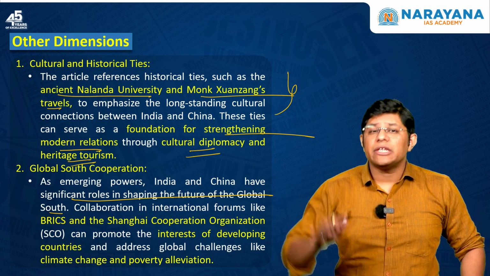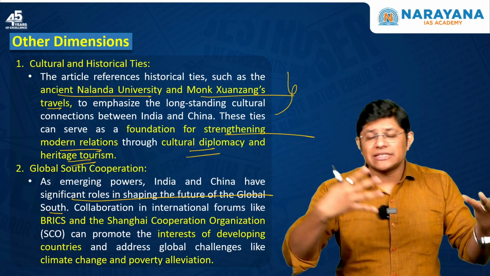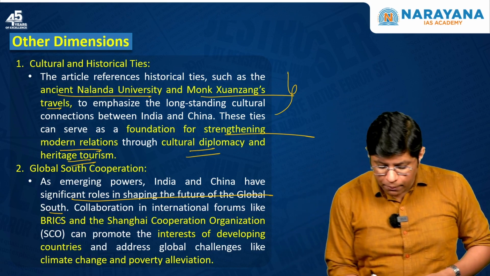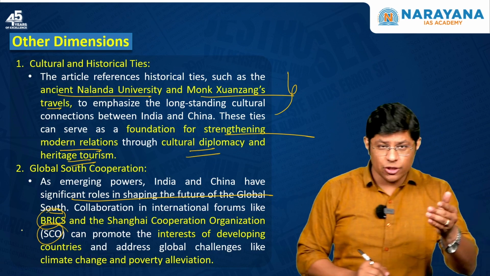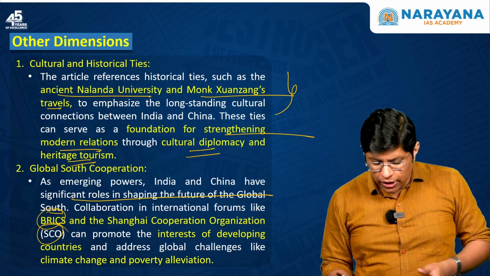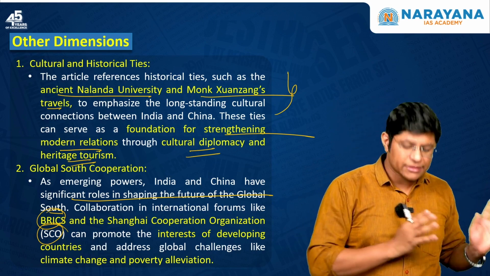India and China can be the leaders of the Global South and can understand the issues of the Global South and find solutions to their problems. So we have platforms like BRICS and SCO that we just discussed. We can use these platforms, both the nations, to promote the interests of the developing or poor countries.